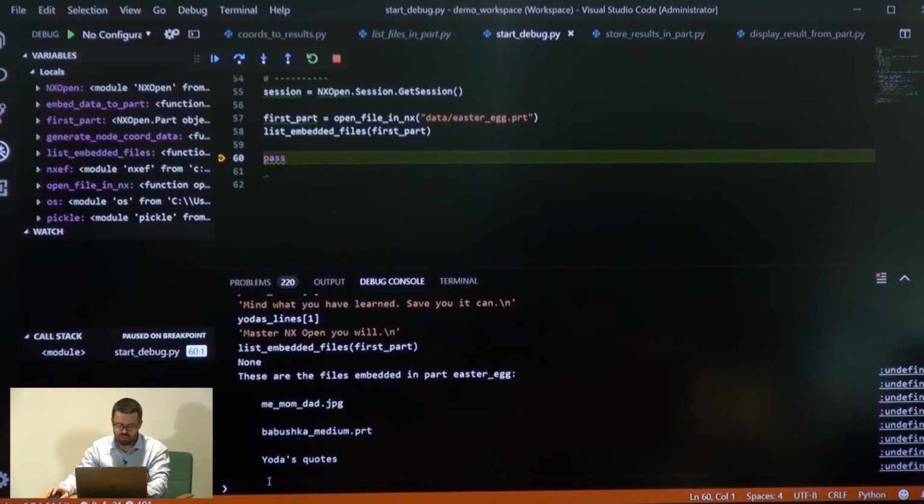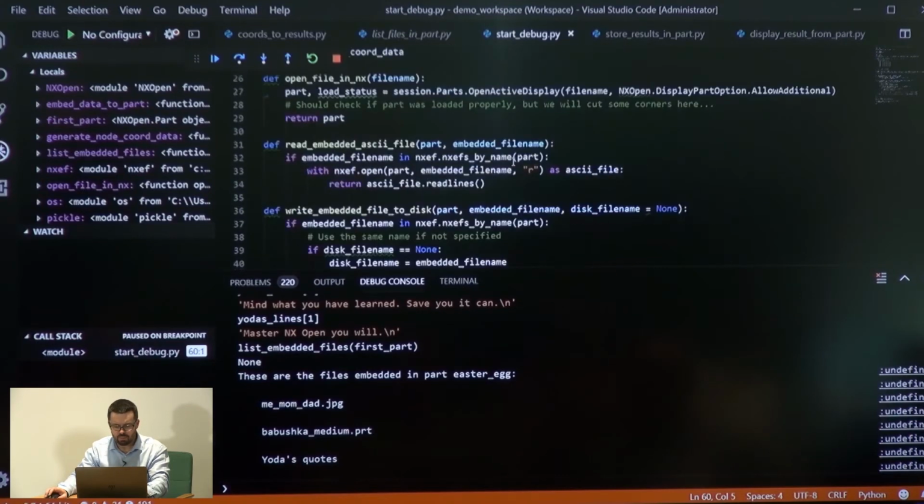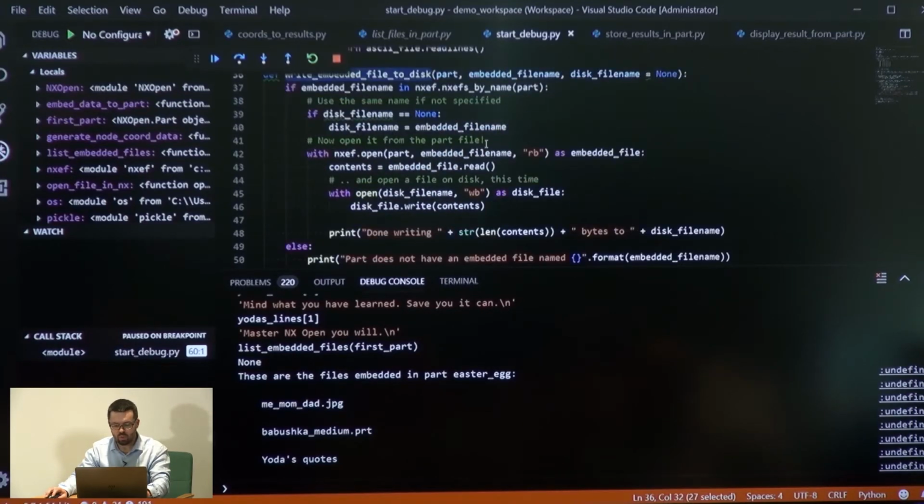So I have a function that basically writes an embedded file to disk. What this thing does is fairly simple. It opens the file as a binary file, reads all of its contents, and then writes it back to a disk, to another file that I provide the name of. So let me just do write embedded file.